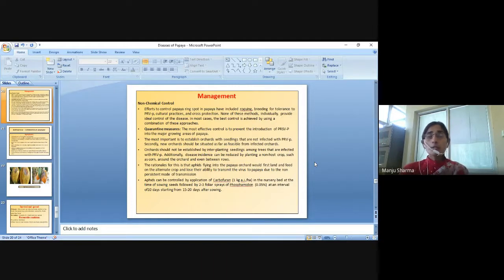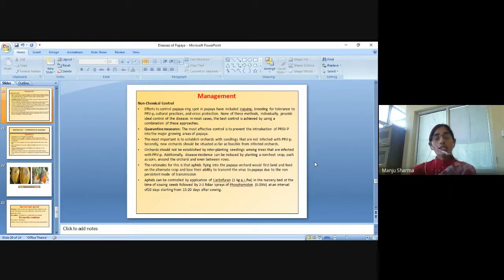None of these methods individually provide ideal control of the disease. In most cases, the best control is achieved by using a combination of these methods.